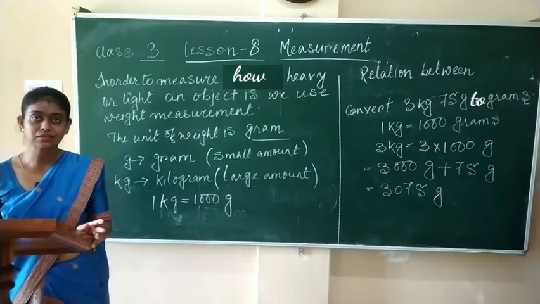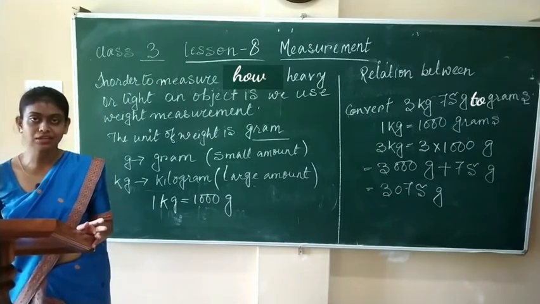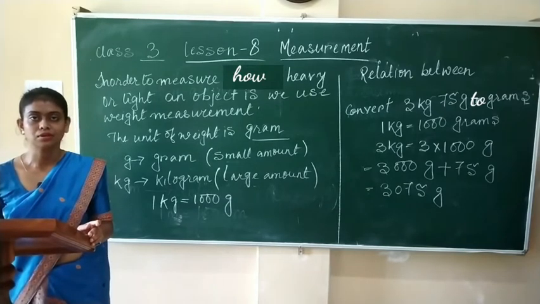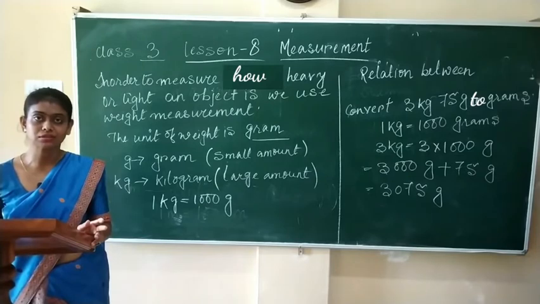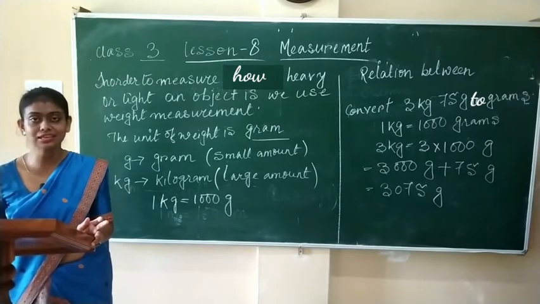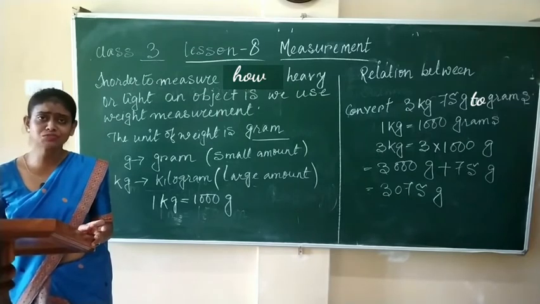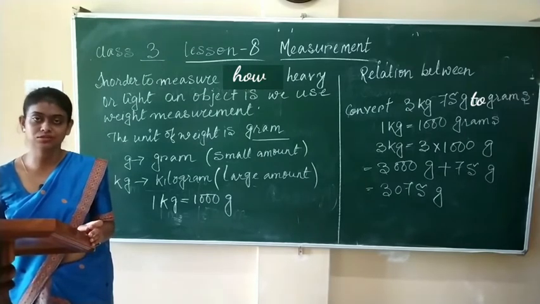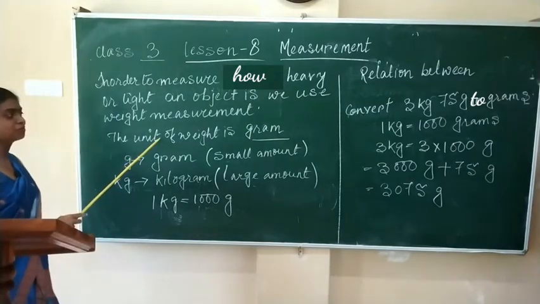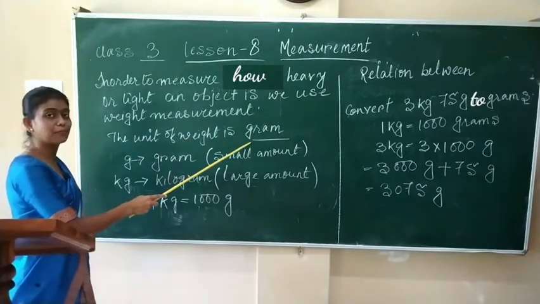Brinjal is heavier and chilli is lighter, because brinjal has greater weight, so it is heavier, and chilli has a very small amount of weight, so it is lighter.